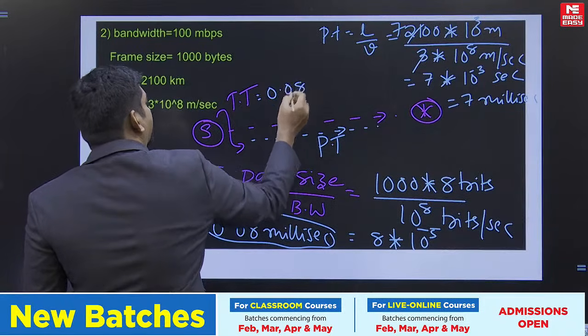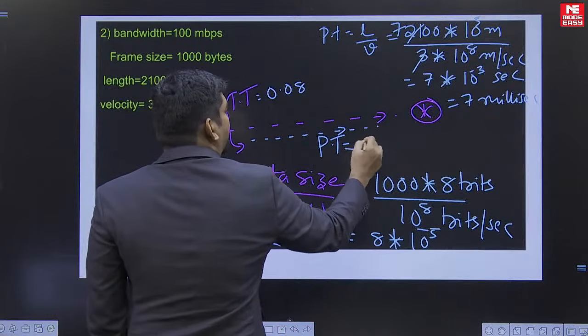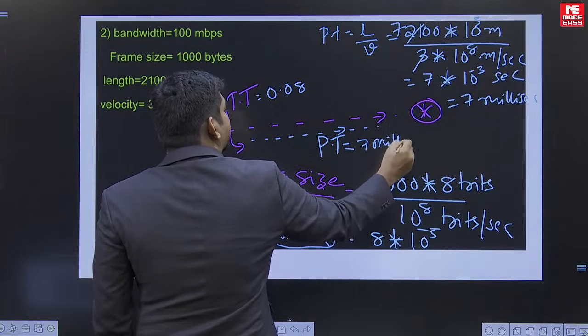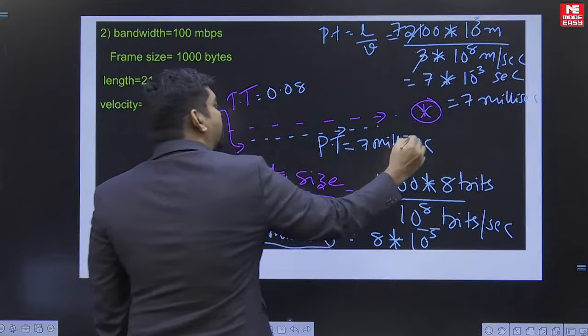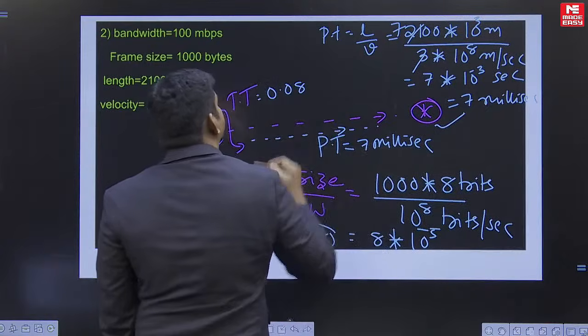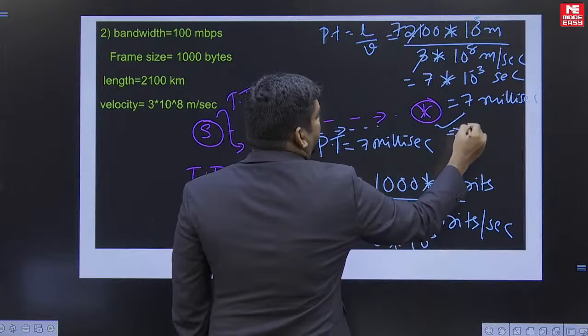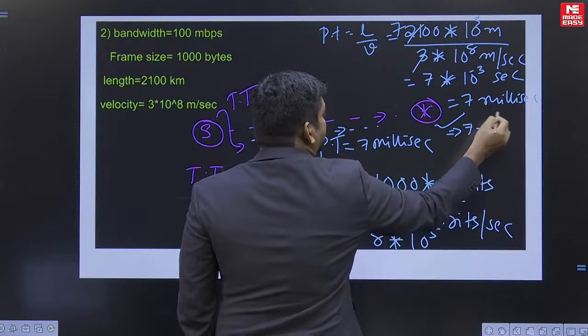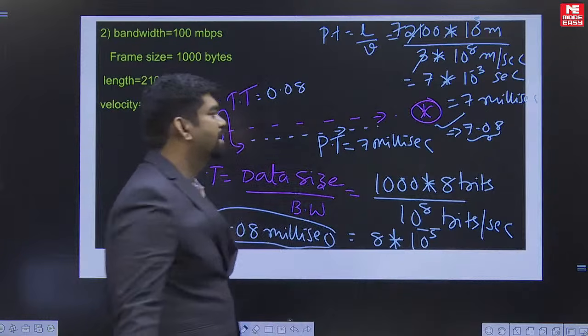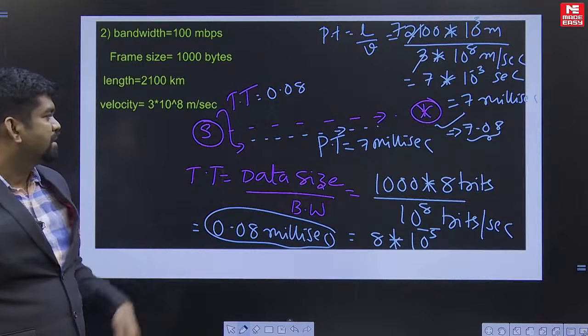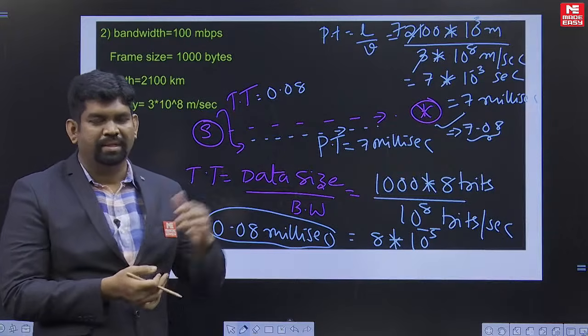So for transmission time, how much did you get here? 0.08 milliseconds, and propagation time is 7 milliseconds. So finally, for the data reaching here, it is 7 plus 0.08. So the final value will be 7.08 milliseconds. This is according to the question that is given.